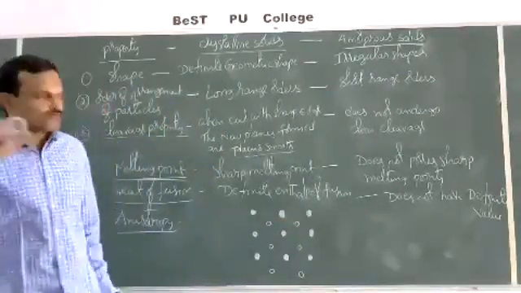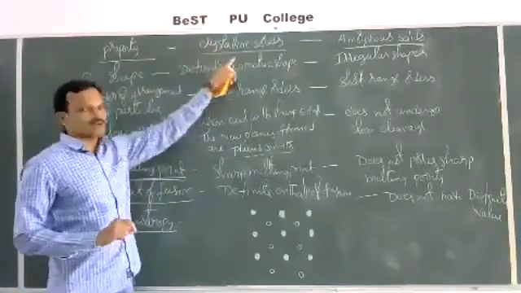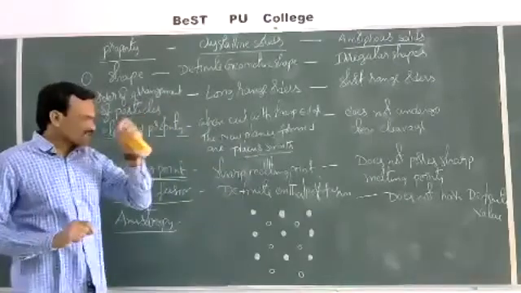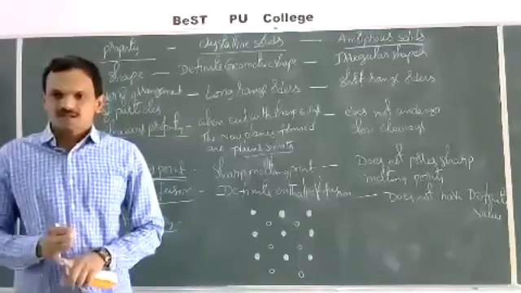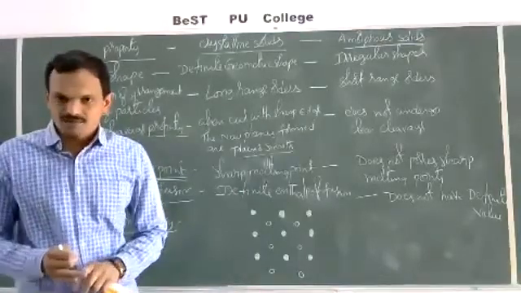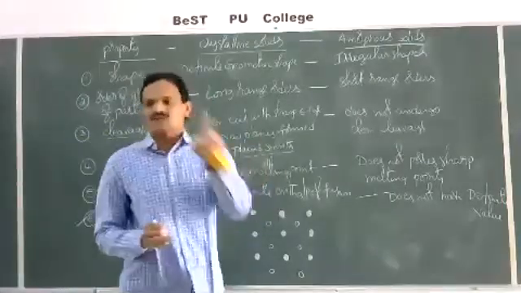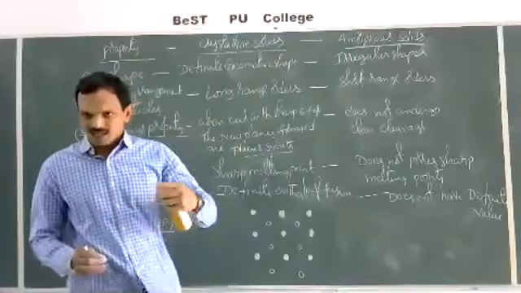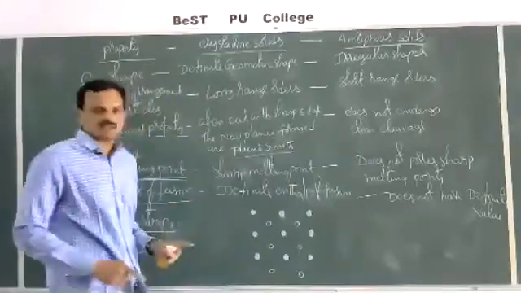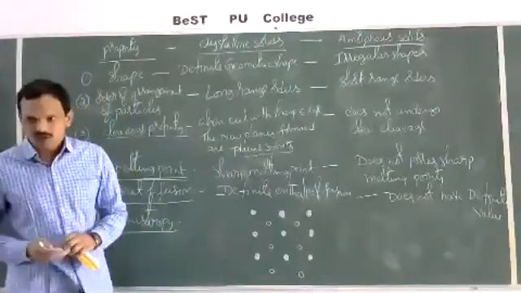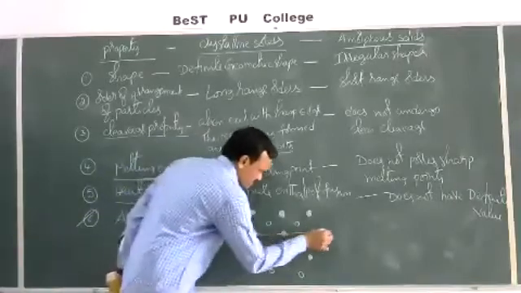Then, if we measure the physical properties of crystalline solids, such as refractive index and electrical conductivity, the physical properties are different in different directions. If you measure electrical conductivity and refractive index for this crystalline solid in different directions, at different angles, you can get different values.